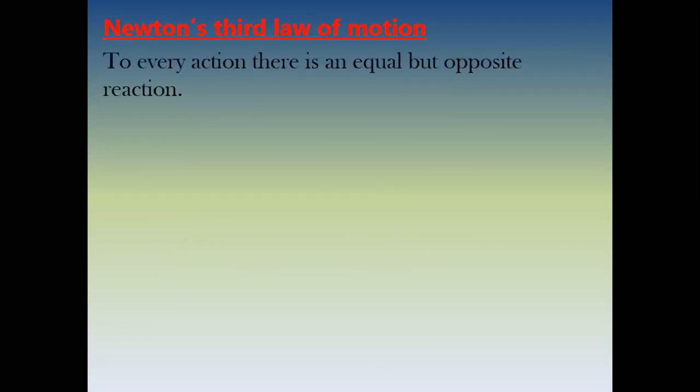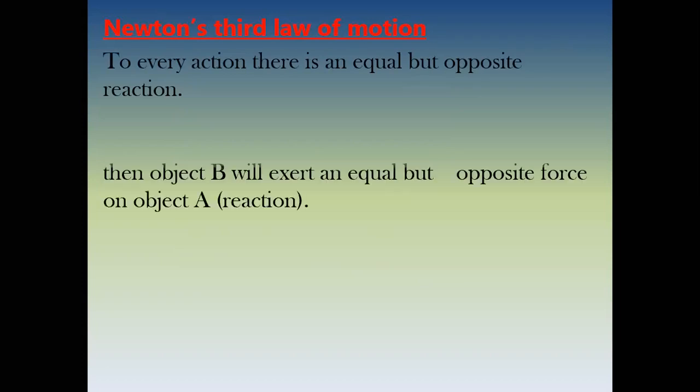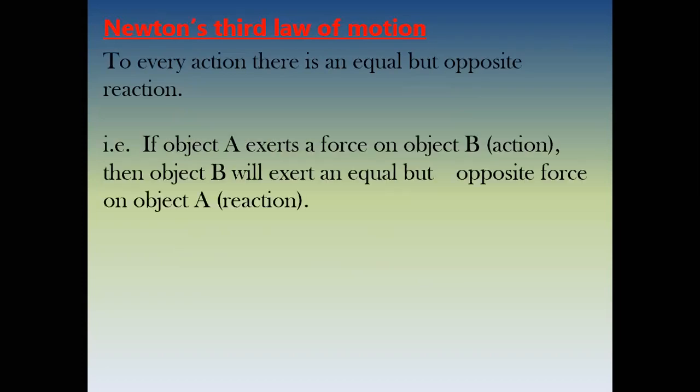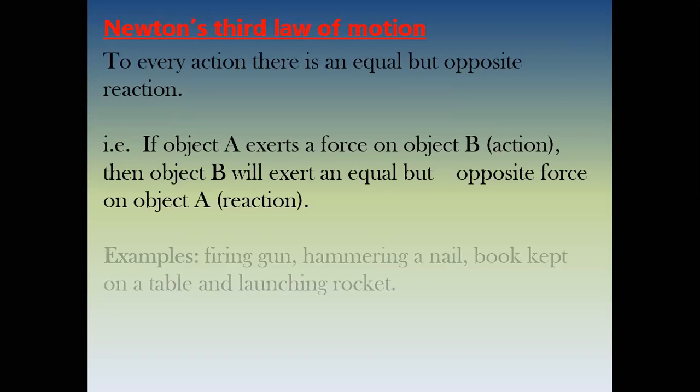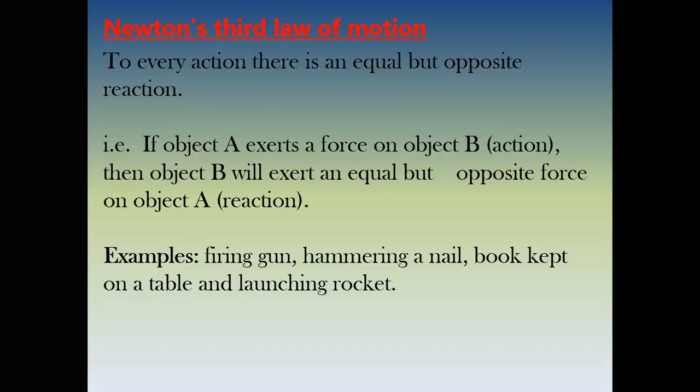Now we also take up Newton's third law, which says to every action there is an equal but opposite reaction. So if object A exerts a force on object B, which you can consider to be the action, then object B will exert an equal but opposite force on object A. Reaction.